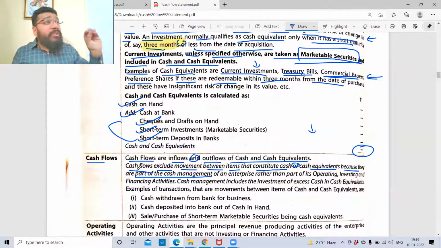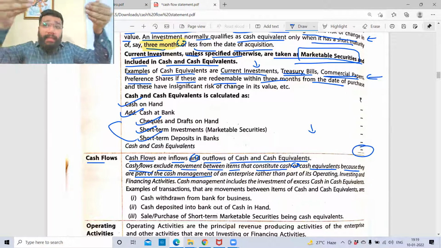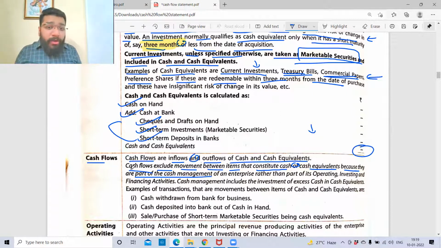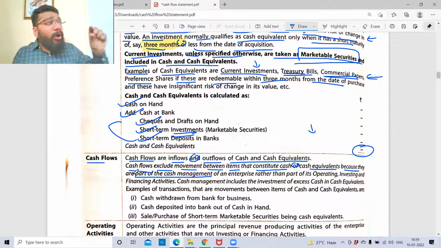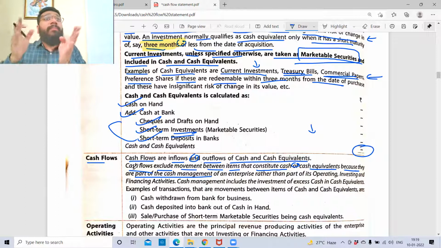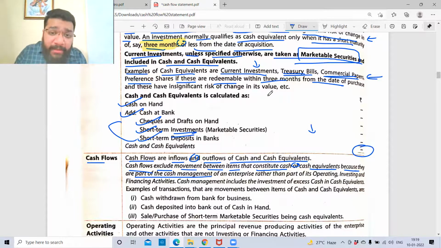Cash flow. See, here we are trying to understand what is the inflow of money, from where money is coming in. So money coming in from investment, short-term investment, is not qualifying as cash inflow to be captured in the statement. You getting my point? So when I talk about cash flow, I want inflow and outflow from different sources, excluding these.